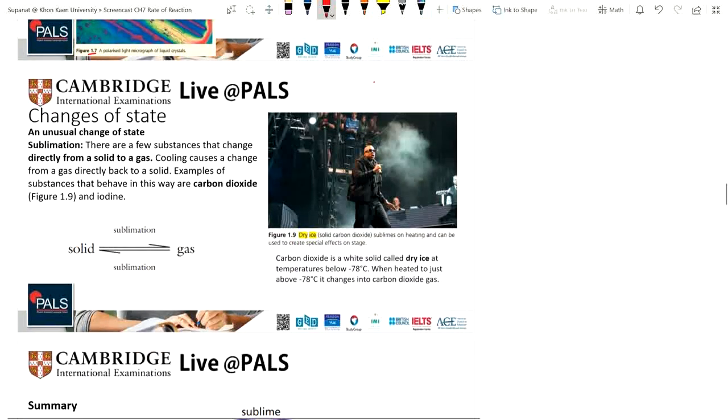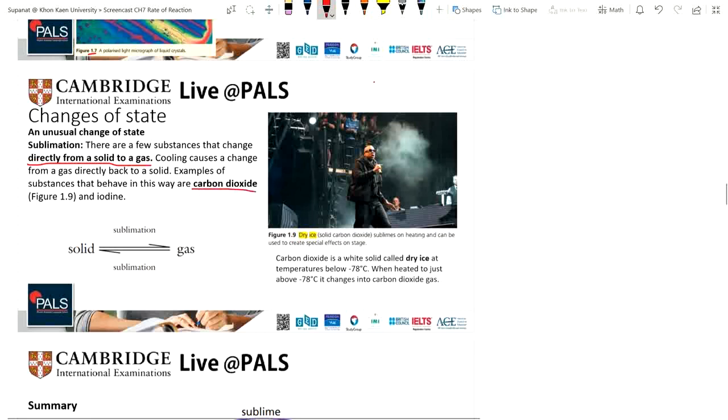Another thing is sublimation. There are a few substances that change directly from a solid to a gas, and then cooling causes a change from a gas directly back to a solid. Have you ever seen the smoke here on the stage? This is an example of dry ice.